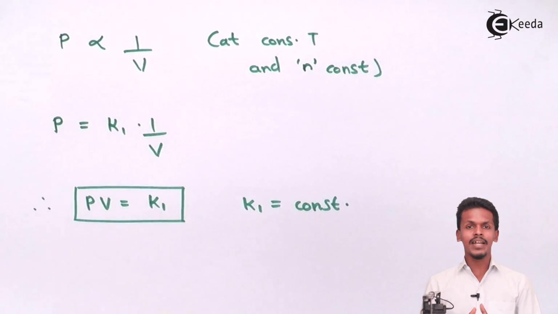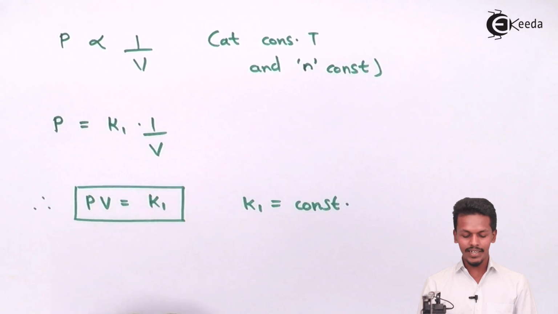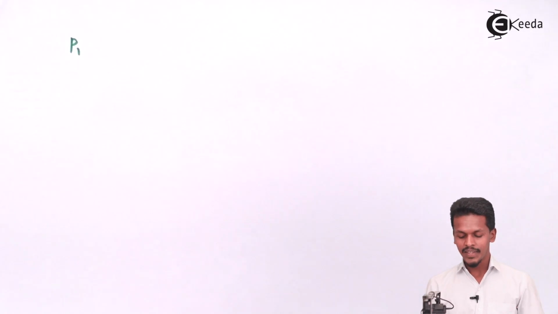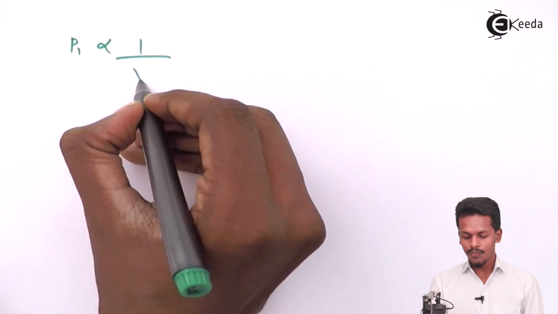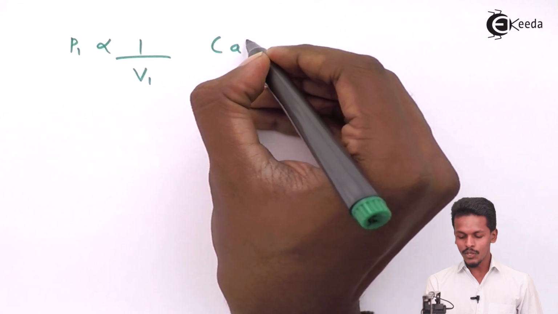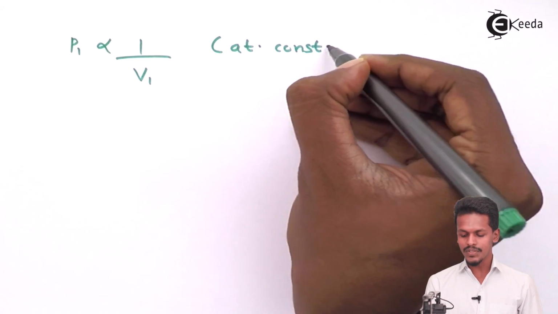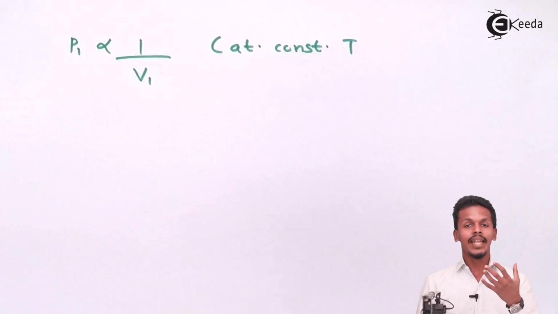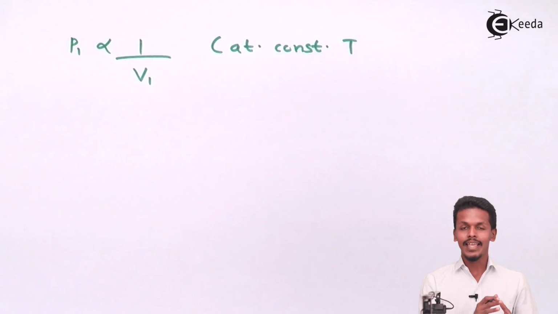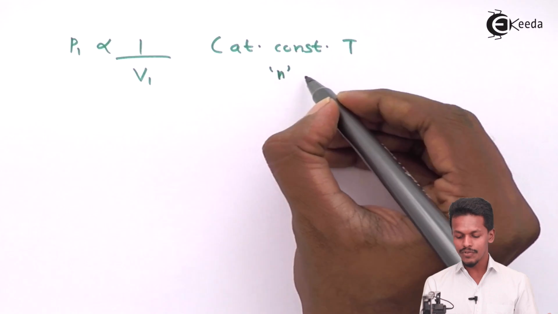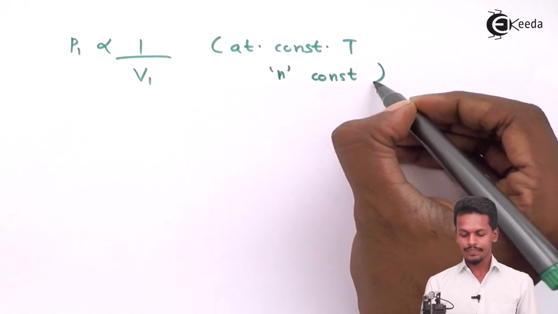Let me assume that we have two conditions. In the first condition, we have the pressure of the gas named P1, which is inversely proportional to the volume of the gas at that condition, V1, and the temperature is constant. We maintain the temperature constant, and we have taken a specific amount of gas, so the number of moles of the gas will also be the same. So N is also a constant value.